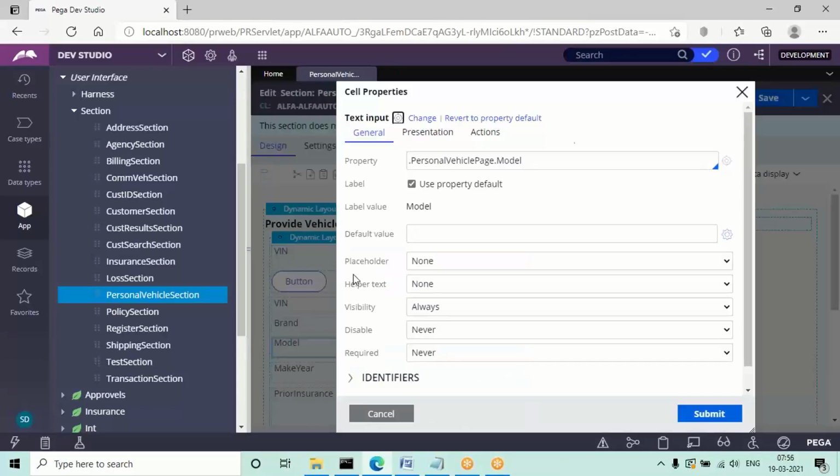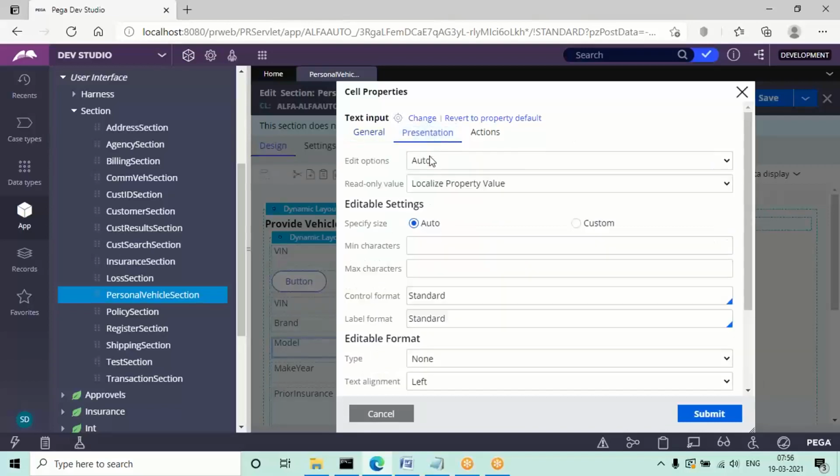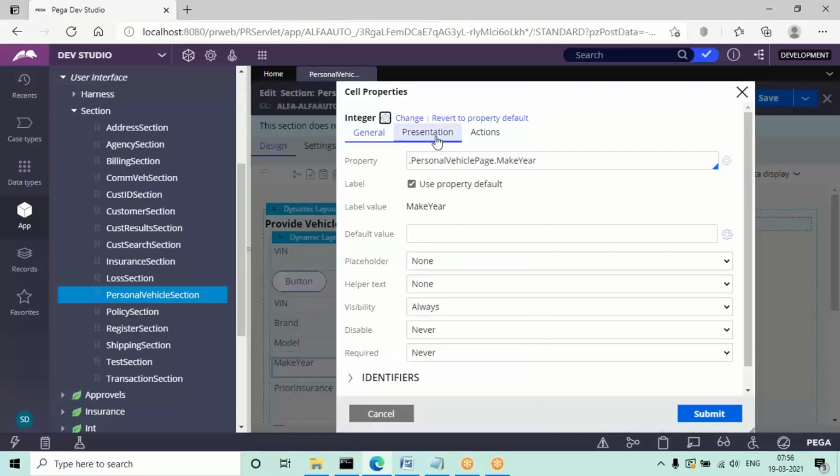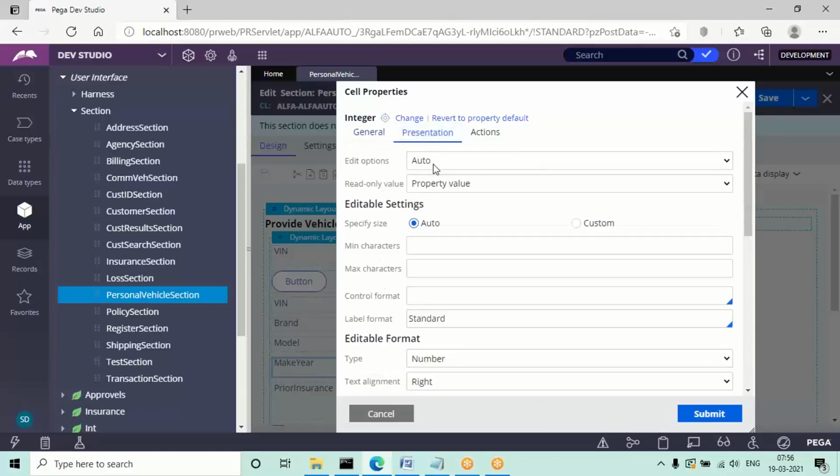And generally in real time, that connector activity we need to call in the button settings. See, connector activity we can call in two ways. If you are displaying the response in the same page, we need to call it in the button settings or input property settings.